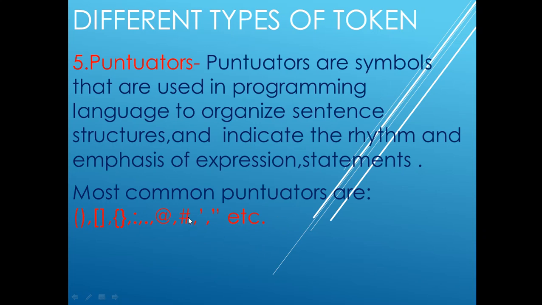So when you write only a hashtag in a program, this also becomes a token, and its type is punctuator. If you write a division operator, then division is also a token. Which type of token is it? It is an operator. So nothing to worry about it. Whatever I have told you just now about tokens, you need to copy it.